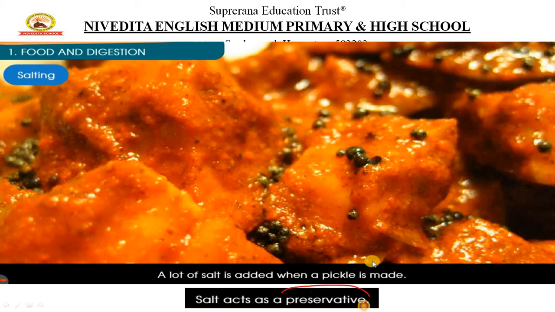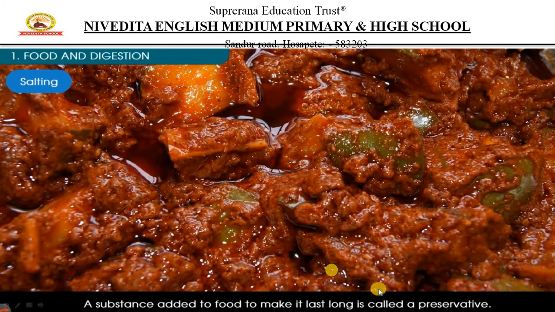You can see that. What is a preservative? A preservative is a thing that helps us to stop the spoiling of food. So we do it in pickles. There are 100 different types of pickles. Normally the most famous pickle that everyone eats is mango. We can even say we eat lemon pickles, and in different houses we see different types of pickles. So the most famous pickle that we all know is mango pickle, right? So what is a preservative, children? A substance that is added to food to make it last long is called a preservative. That is the definition of preservative, children.